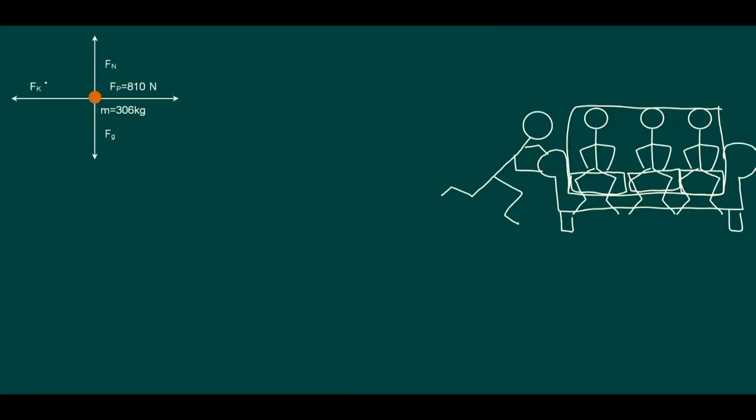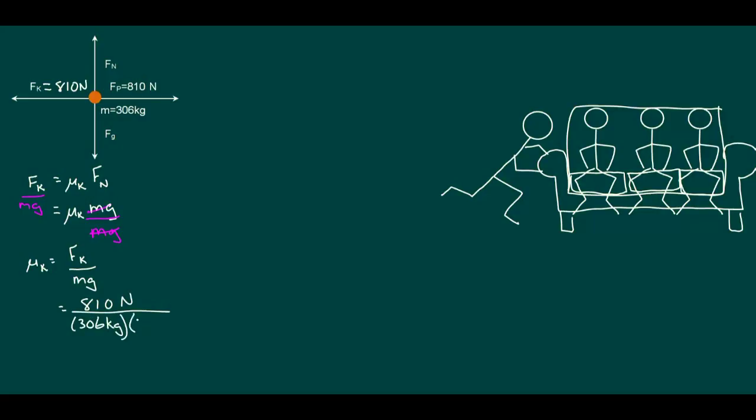And if it now takes a force of 810 newtons to keep the couch moving with uniform velocity, applying Newton's second law, we determine that the net force is zero due to zero acceleration. Since this means friction and our push are equal in magnitude, we can perform a similar calculation to determine the kinetic friction coefficient. In this case, the coefficient is 0.27.